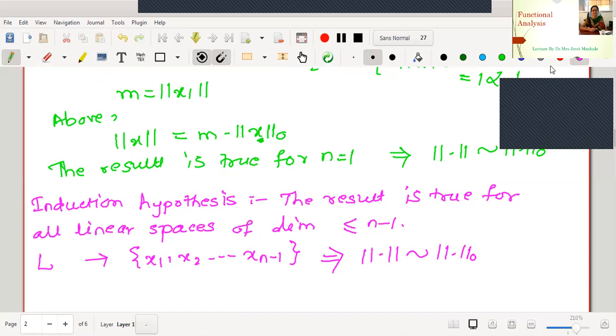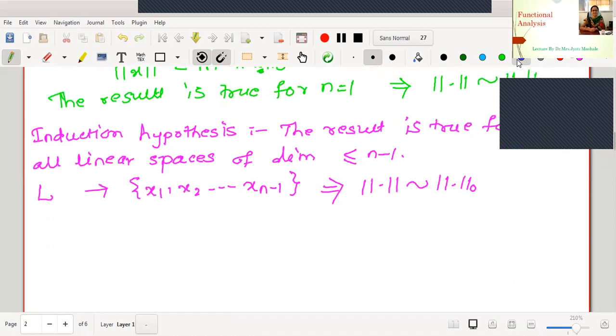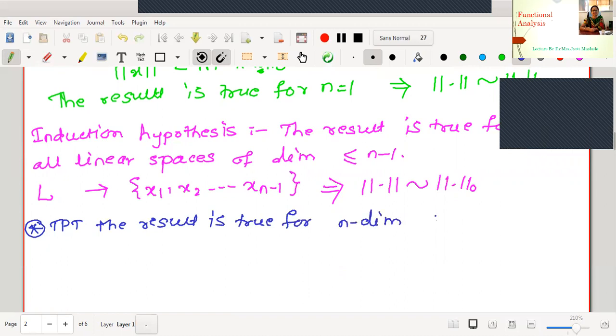Now what is our next step to prove? The next step is to prove that the result is true for spaces of n dimensions. We have proved it true for the n minus 1 dimensional space.